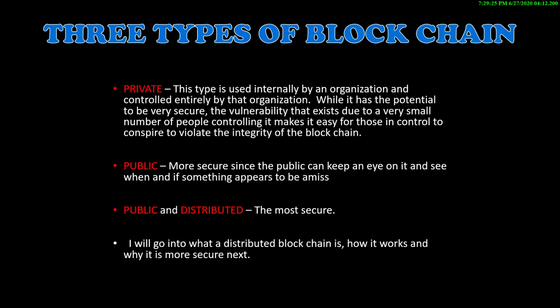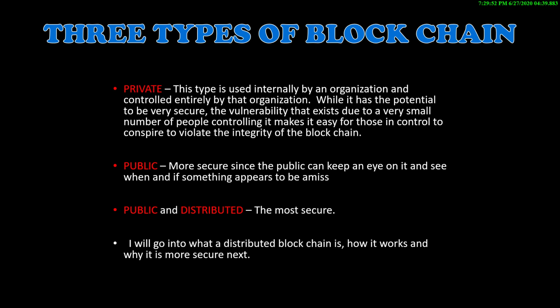There are 3 types of blockchain. Private blockchain. This is a blockchain that's used internally by an organization and is controlled entirely by that organization. While it has the potential to be secure, the vulnerability that exists due to a very small group of people controlling it makes it easy for those in control to conspire to violate the integrity of the blockchain.